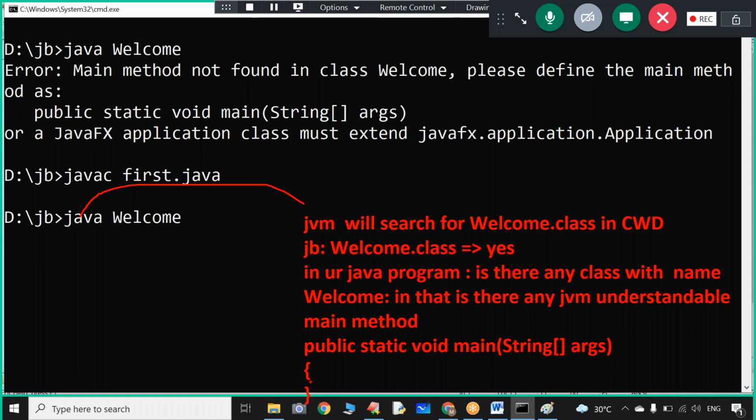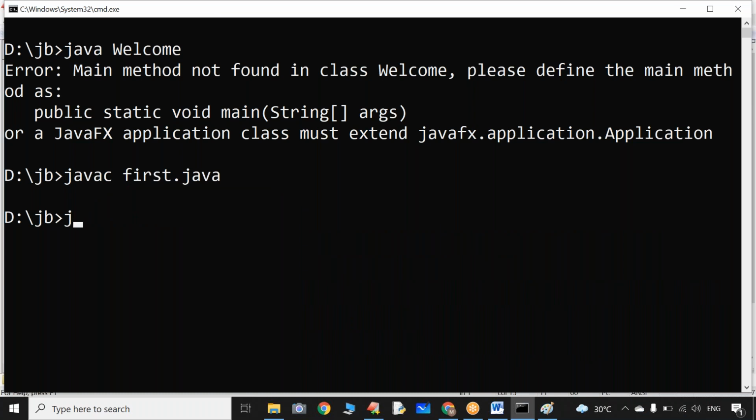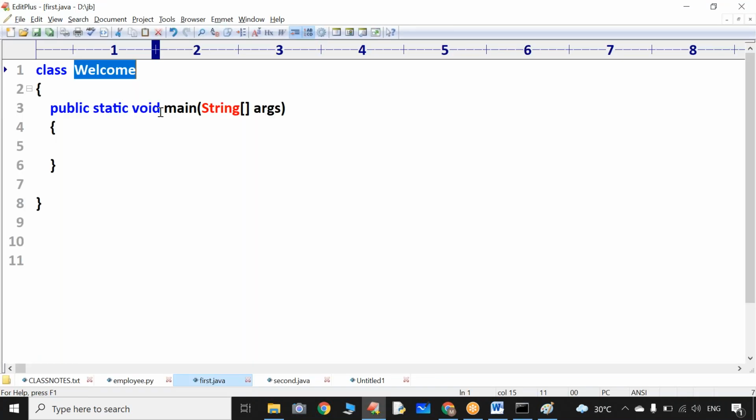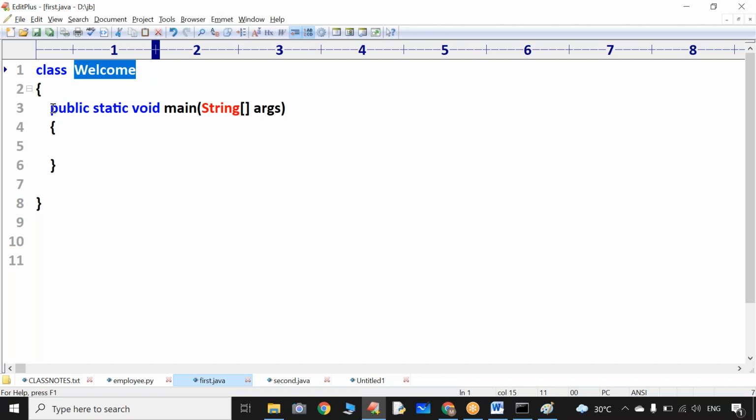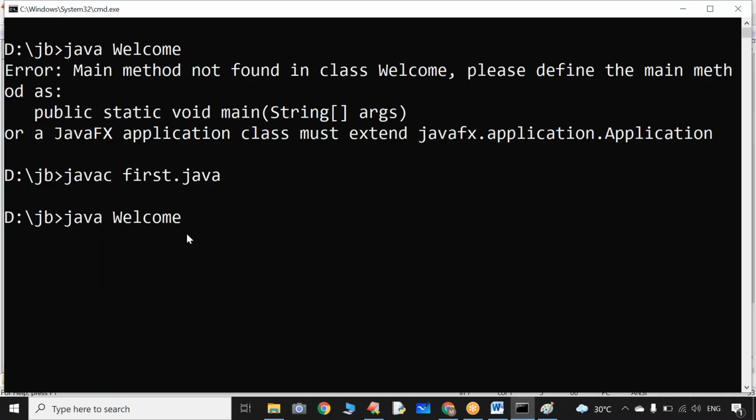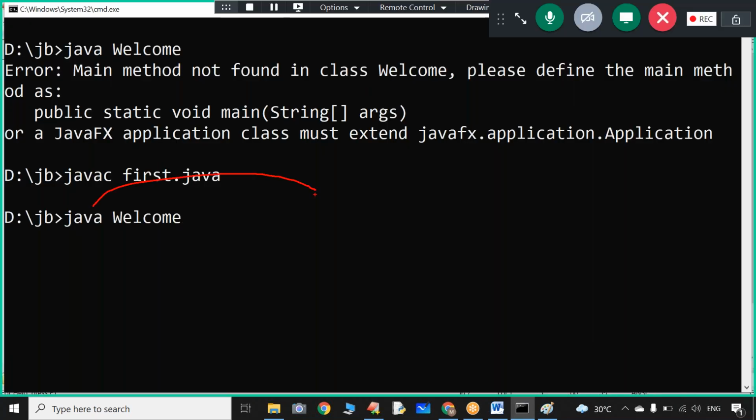Now observe, sir, if anything is violated, the JVM will generate one error. Sir, if your welcome class doesn't contain the JVM understandable main method, what will the JVM do? The JVM will generate some error.